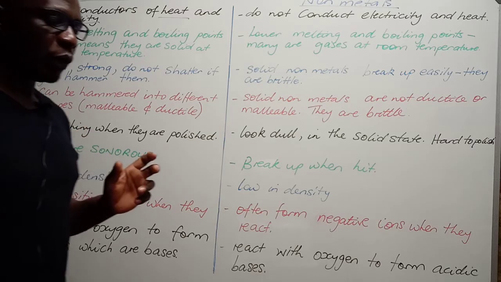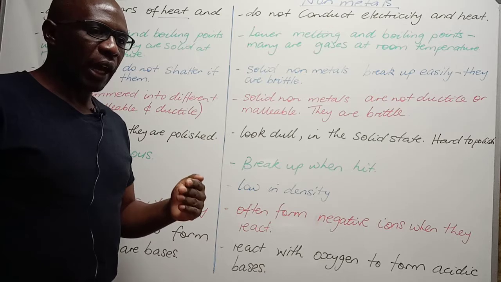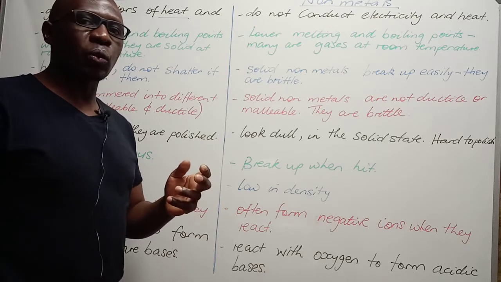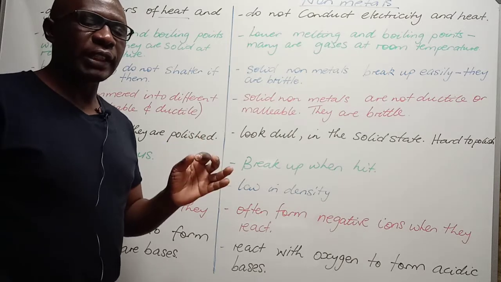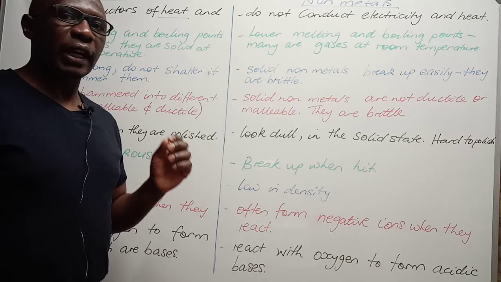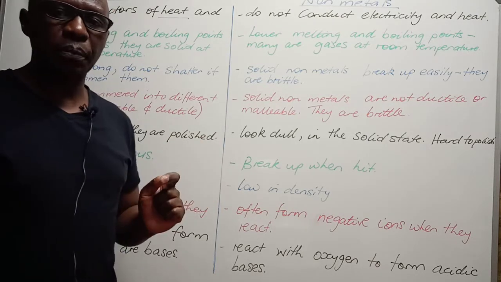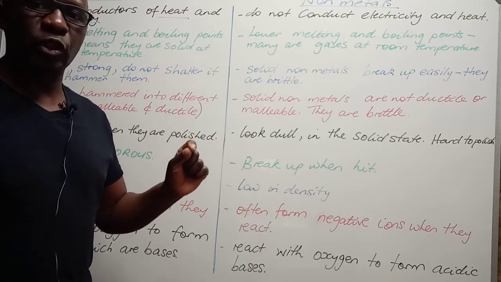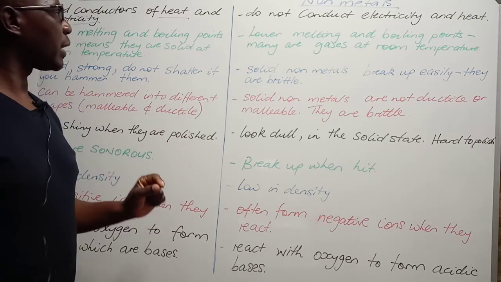Remember, when we talk about boiling of metals, we are referring to a process where we apply the amount of heat that is able to give kinetic energy to the particles that make up the metals to an extent that they begin to separate.